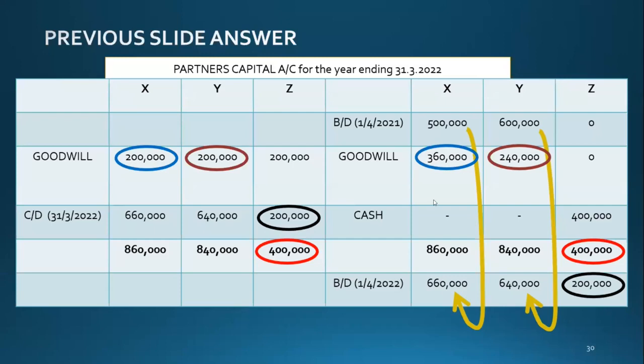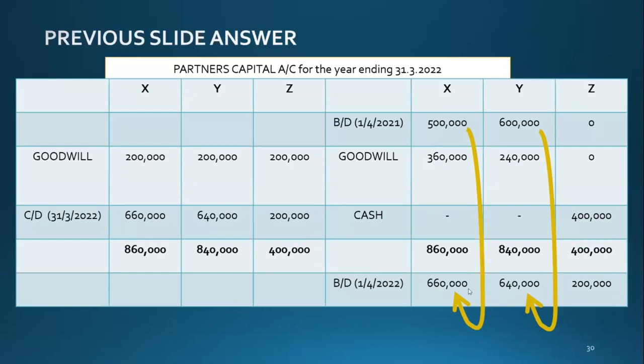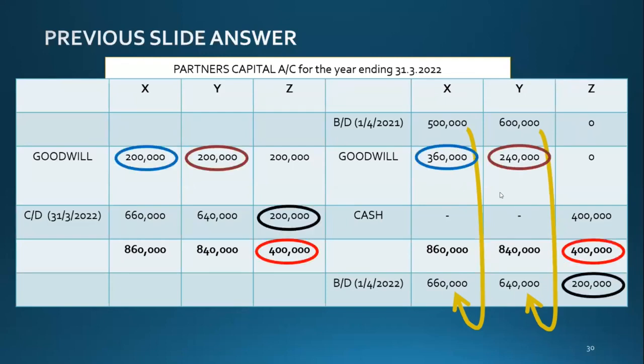If you see this, 500,000 to 660, the 160 is the increase in equity for X. And for Y, 600,000 to 640, the increase in equity of Y. And this 200,000, which is debited by Z, is paid to the partners to purchase a part of the goodwill.